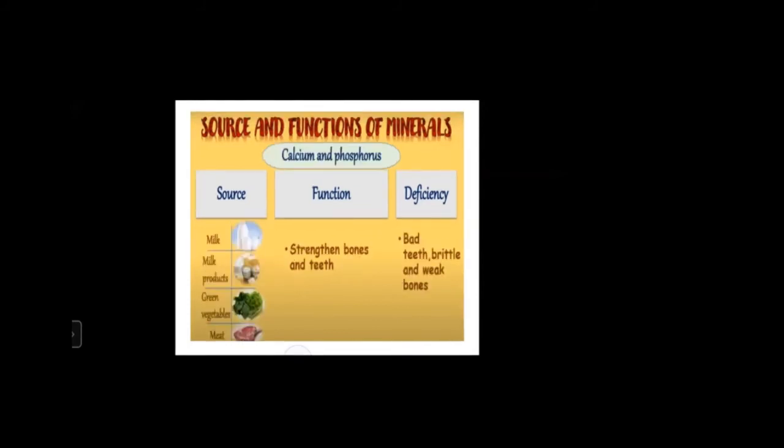Next one, calcium and phosphorus. Calcium and phosphorus we get from milk, milk products, green vegetables and meat. And what is the function? It strengthens our bones and teeth. And deficiency: if we are not having enough proportion of calcium and phosphorus, we will have bad teeth, our gums will bleed, and our bones will be very weak and brittle.